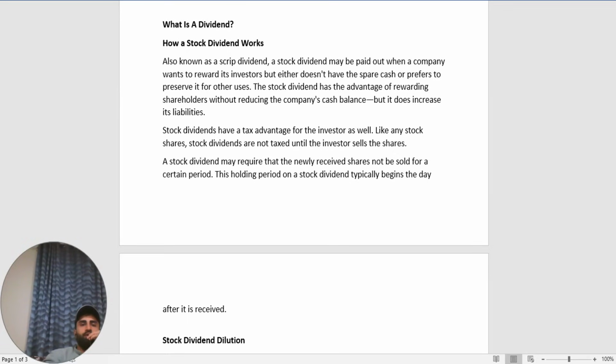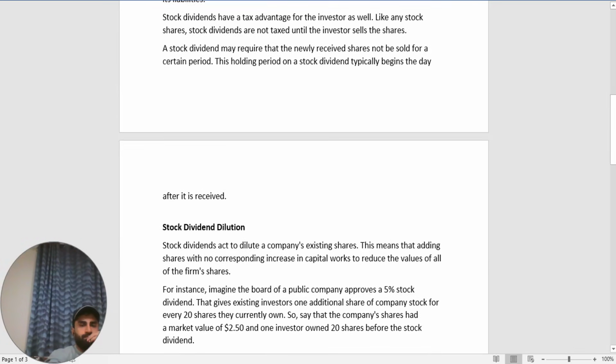A stock dividend has a tax advantage for the investor as well, since stock dividends are not taxed until the investor sells their shares. A stock dividend may require that the newly received shares not be sold for a certain period. This holding period on a stock dividend typically begins the day after it is received.